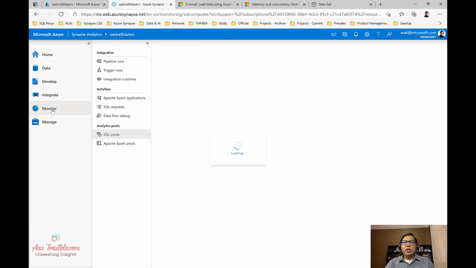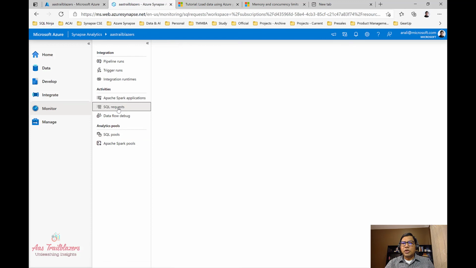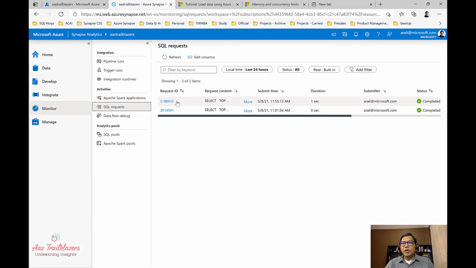On the monitor tab, or in the pane that we have here, we can go and monitor all the queries that are running right now, right? So for now we have SQL requests only, and if we click on this, it will show us all the SQL requests that we have run or are running at this point in time. So these are the two commands that have completed. This is what we see here.